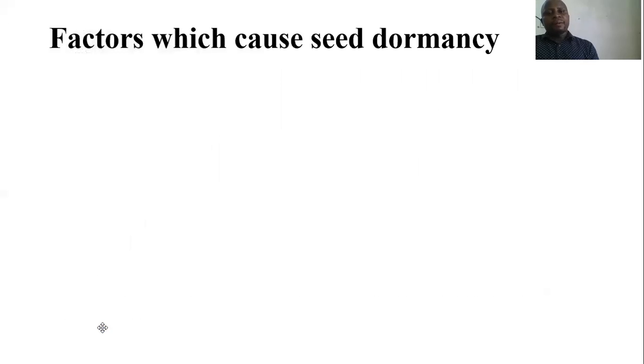Now, let us discuss the factors which may cause seed dormancy. What are some of the factors that may cause seed dormancy? Seed dormancy may be contributed by a number of factors. Some of these factors may be internal, that is, they may be found within the seed itself. And some of these factors may be external, that is, they may be caused by the external environment. So the internal factors originate from within the seed itself, not from the environment.